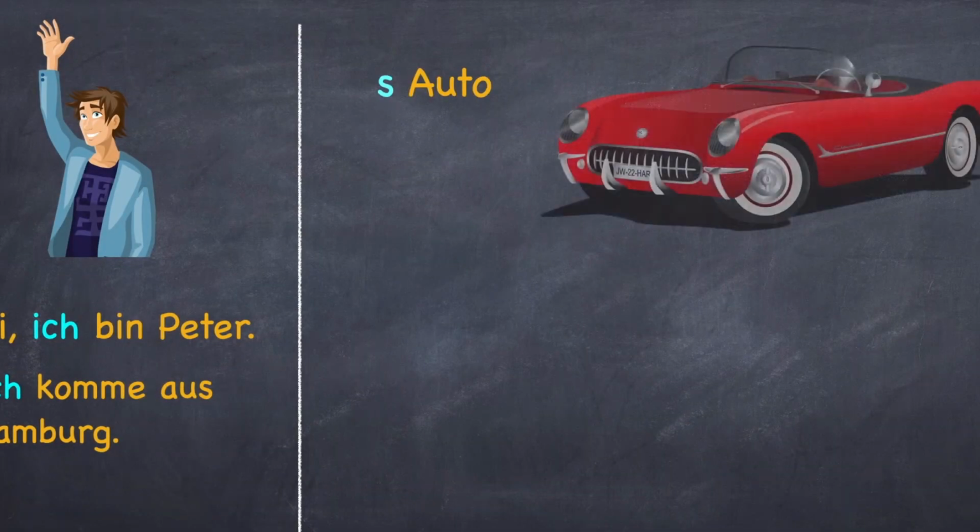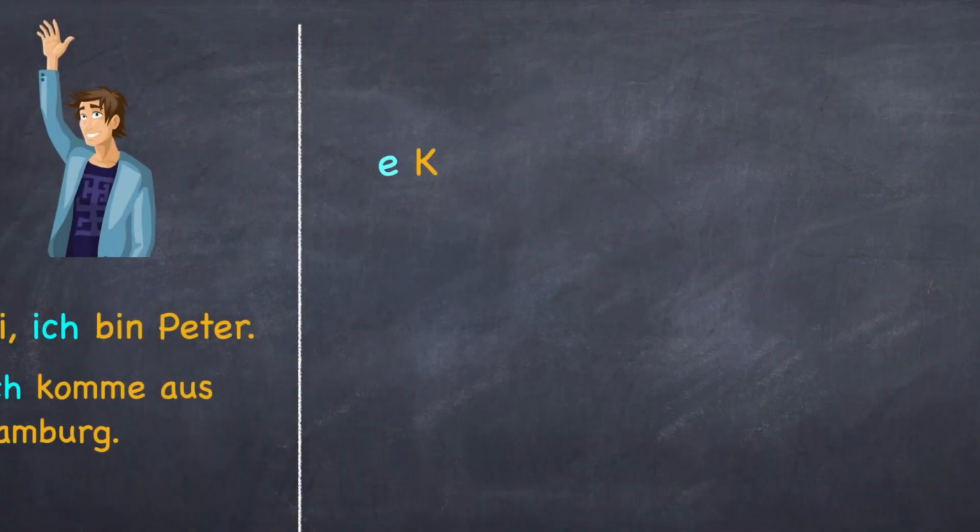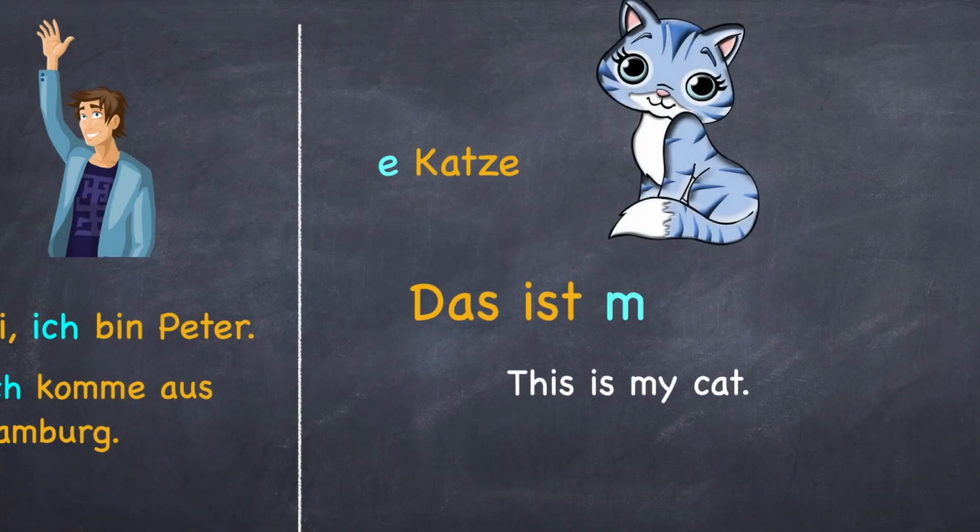Let's look at the next one. Das Auto. Das ist mein Auto. For nouns with article das, we use the possessive article mein. So for both der and das, we use the possessive article mein. Die Katze.